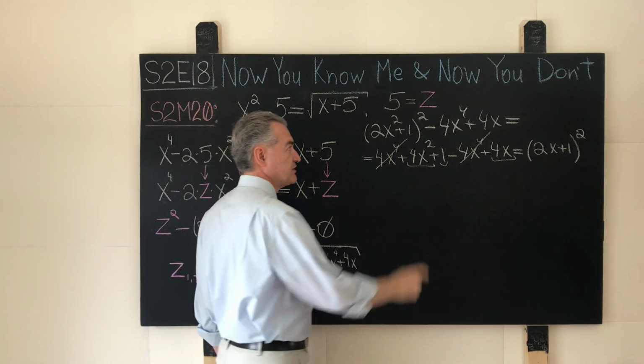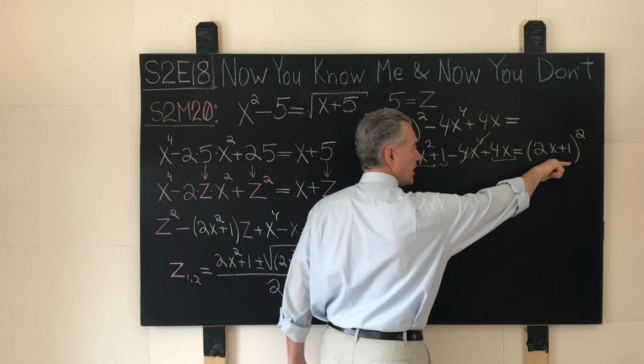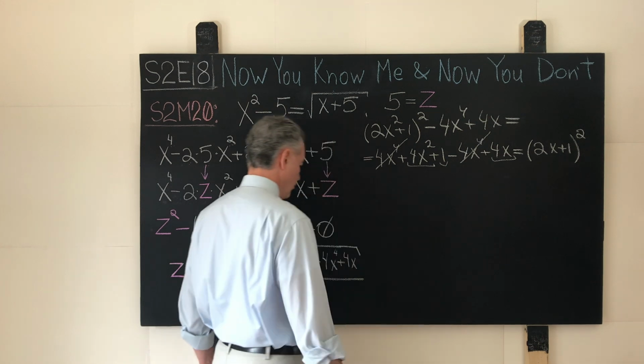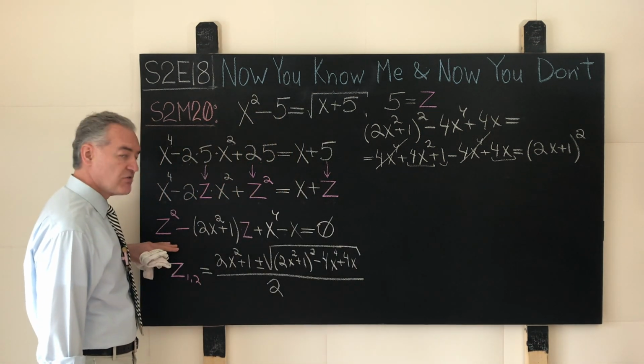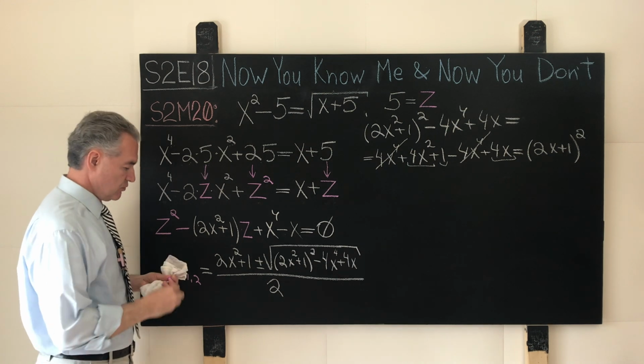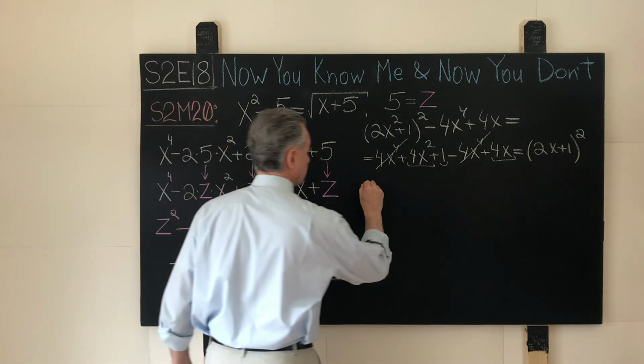Now, because this expression came out to be a perfect square, what do we have then for the roots of the equation that is quadratic in z? Well, let's write it down carefully over here.